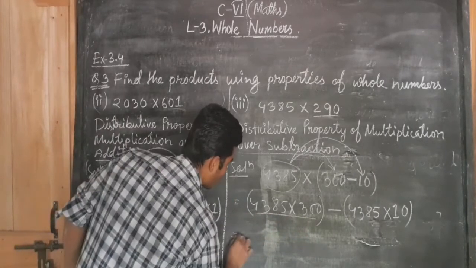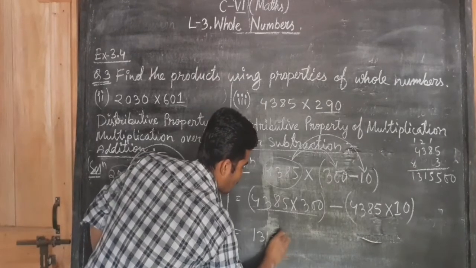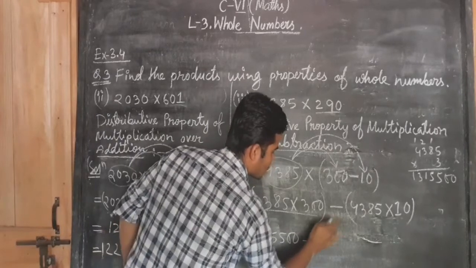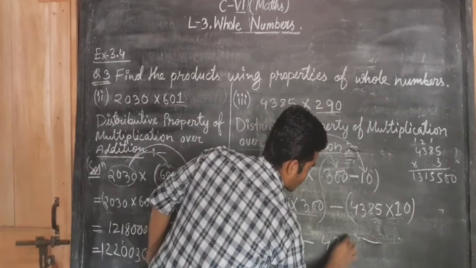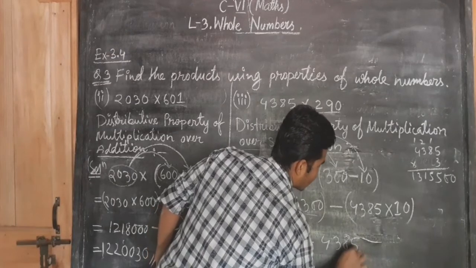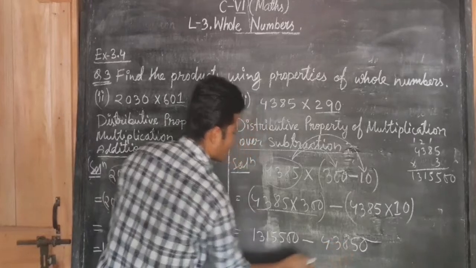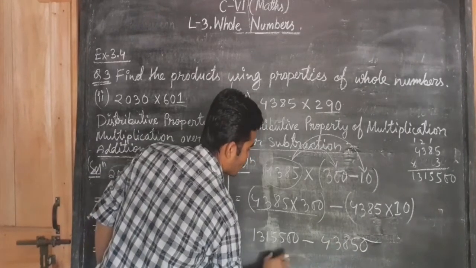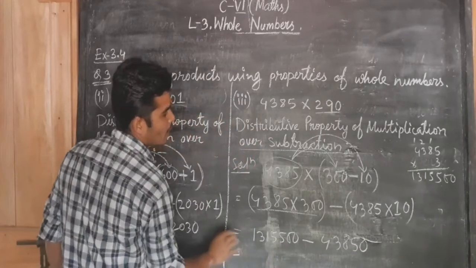Now we'll multiply these two numbers. What will we get after multiplying these two numbers? 1315500 minus, I have to write this sign, and then if you multiply this number by 10, I must put a 0 to the right side of this number. Then we have to subtract this number from this number to get the answer.